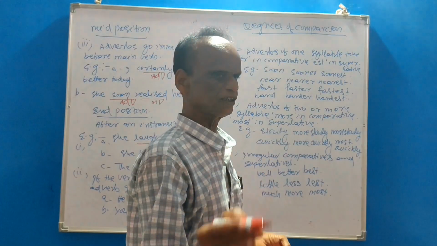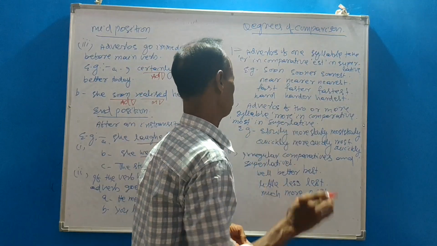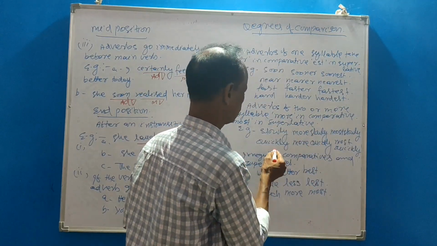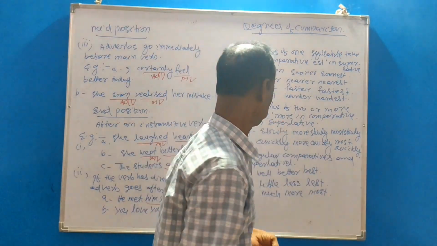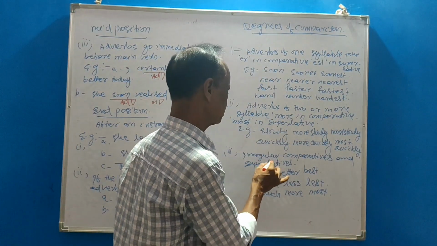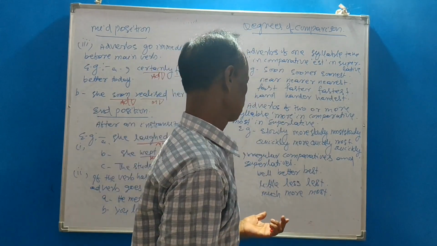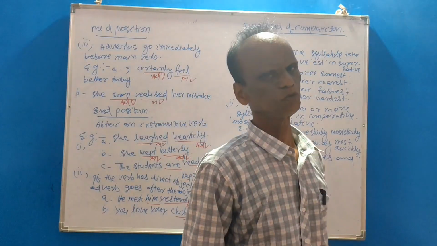Adverbs of 2 or more syllables: more and most are used. More is used in the comparative degree and most is used in the superlative degree. Slowly, more slowly, most slowly. Quickly, more quickly, most quickly. Beautifully, more beautifully, most beautifully. Then some are irregular in the comparative and superlative: well, better, best; good, better, best; little, less, least; much, more, most.